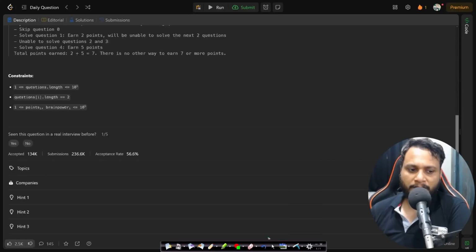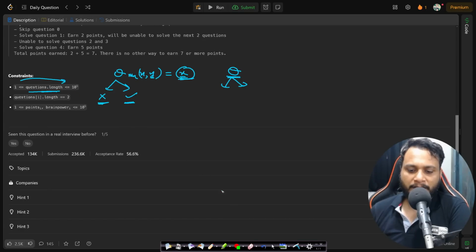Now if you look at the constraint section, then it says that the length will be the total number of questions, right? So if I have solved a question, like for any question, if I have tried both the possibilities of not including that question or including that question, that means not solving that question and solving that question. If I get x comma y as the profit, x is the profit by not doing that question, y is the point by including that question, then I have taken the max of both of them, and let's say it came out to be x. Then again, if the same choice has to be made for the same question, then I can just simply return x without having to solve it.